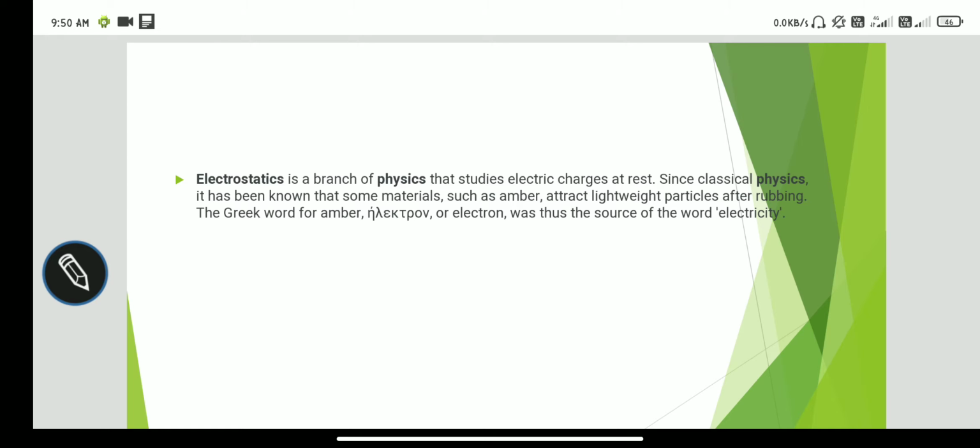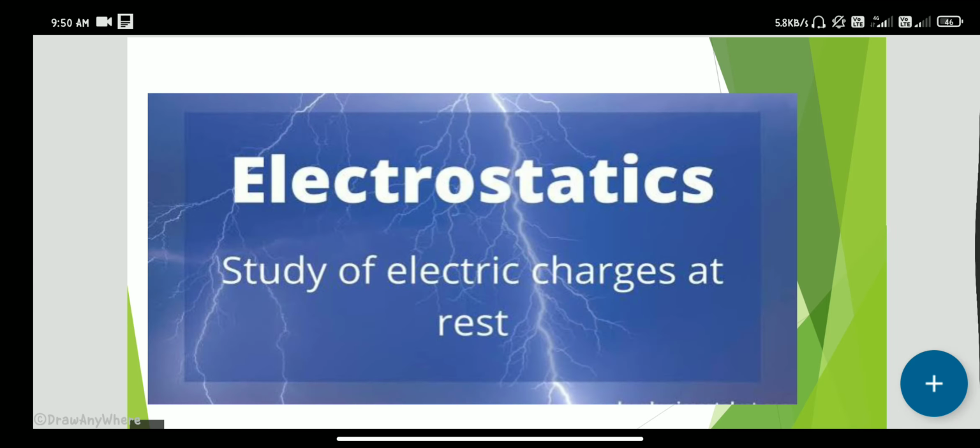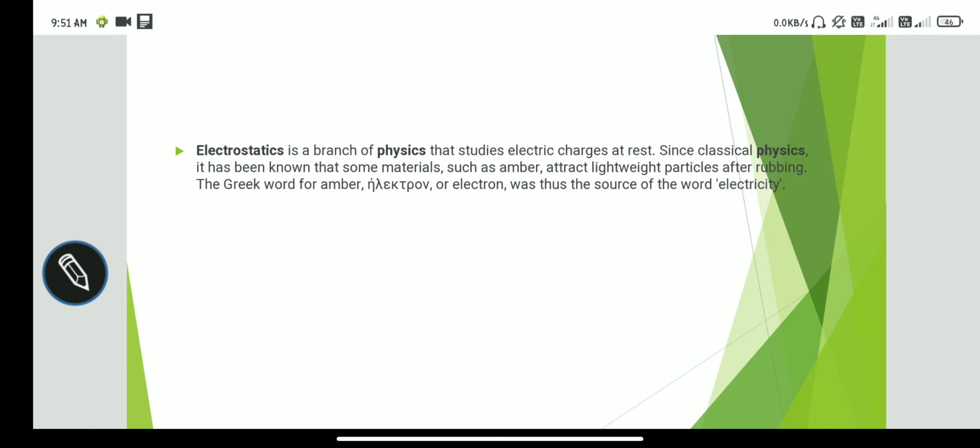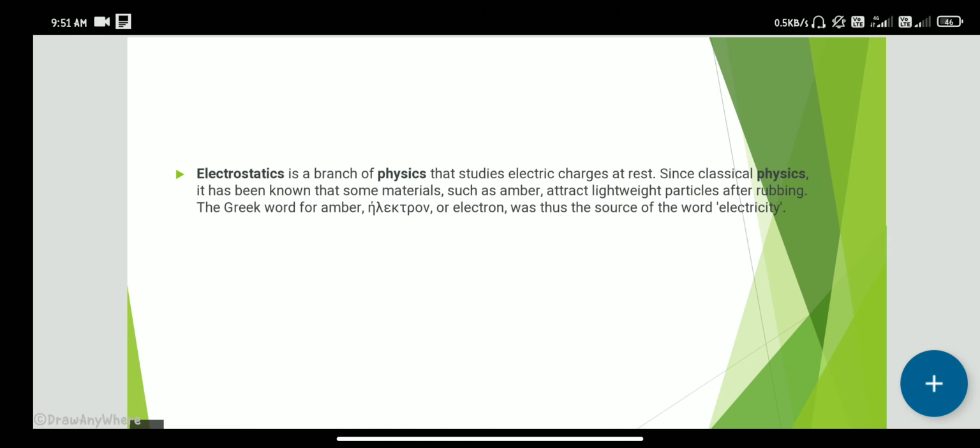We discuss the basic definition of electrostatics. Electrostatics is a branch of physics that studies electric charges at rest. Since classical physics, it has been known that some materials such as amber attract lighter weight particles after rubbing.